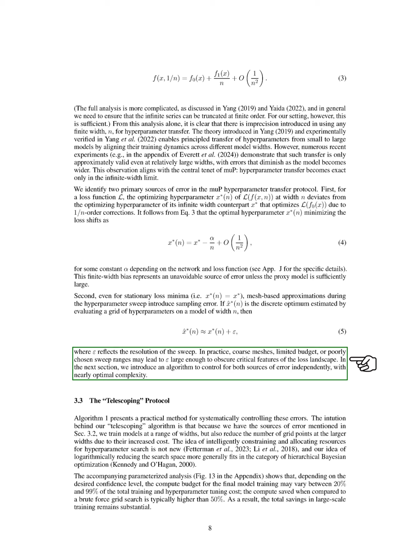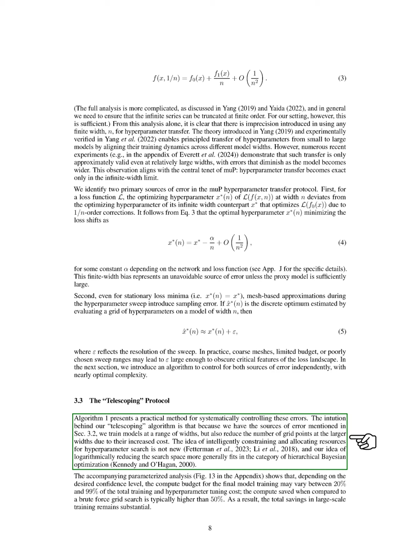Section: The Telescoping Protocol. In this section, we present the telescoping protocol, which offers a practical way to manage errors systematically. Our telescoping algorithm is based on the idea that, due to the identified sources of error, we can train models at various widths while also reducing the number of grid points at larger widths to save on costs.